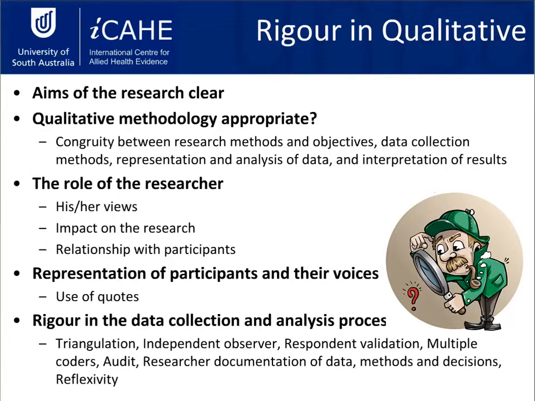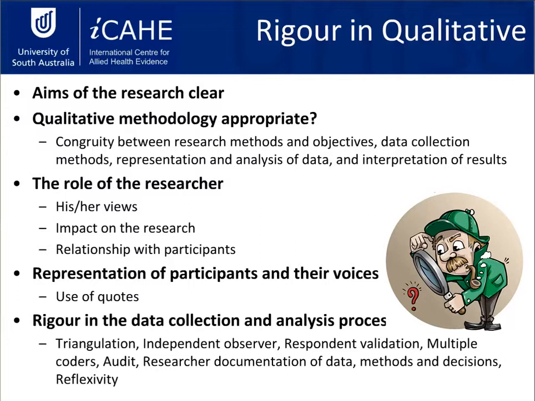That's something you might consider if they haven't said anything in the paper about addressing that issue. You might think, well, I can see here that this is a senior staff member at the hospital interviewing other staff members at the hospital, and it might raise a few questions or red flags for you in terms of qualitative research.